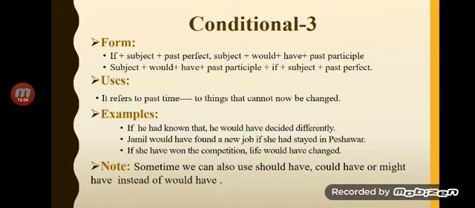Okay, so we have talked about the unlikely condition, that is the second condition. So let's come towards conditional 3. Conditional 3, the condition can or cannot be fulfilled. It is in fact not very real, to fulfill a condition, right? So what would condition 3 be? It refers to the past time, the things that cannot be changed. So that's why we have talked about it being an unreal condition, or it is not possible to fulfill that condition because it has become a part of the past.